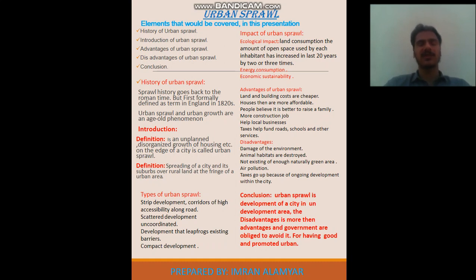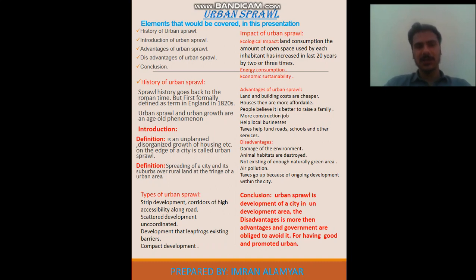So this shows us that people want to be urbanized, and therefore people are struggling to go to the urban areas and become urbanized. So why do people want to go to the cities? It is because a lot of life facilities are available in the city, therefore they go to the city.